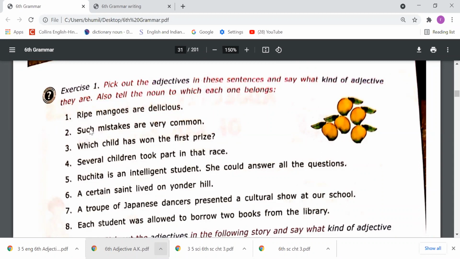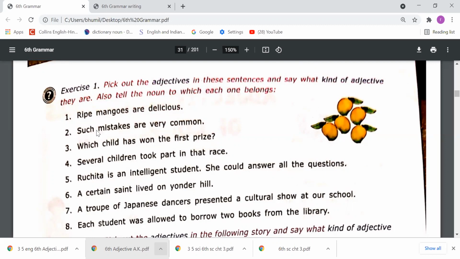Such is a demonstrative adjective because we are demonstrating the mistakes, so that's why such has been used here as a demonstrative adjective. Common is an adjective of quality and such is a demonstrative adjective.